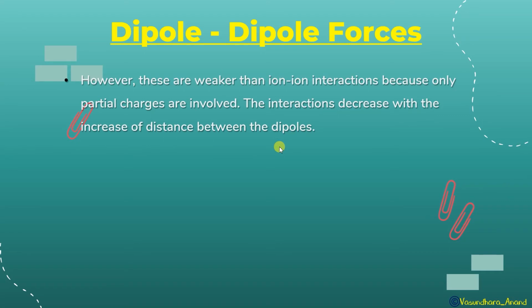However, these are weaker than ion-ion interaction. Now what is this? What are dipole-dipole and ion-ion interactions? Understand carefully. Ion-ion interaction means positive and negative ions, complete plus and complete minus, which is called electrostatic force of attraction. And dipole-dipole forces means it will be delta plus and delta minus. So obviously the interaction will be a little less than this, so it will be weaker. These are weaker than ion-ion interaction because only partial charges are involved. The interaction decreases with the increase of distance between the dipoles. As the dipoles go away from each other, this interaction will decrease.